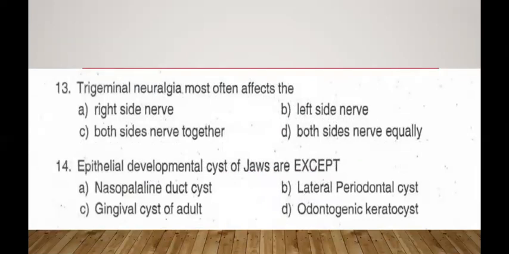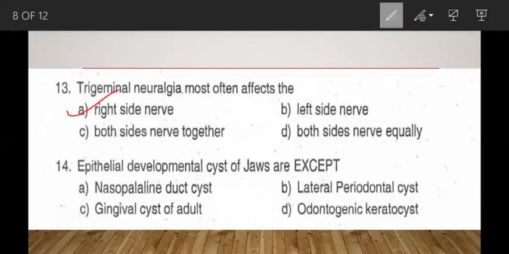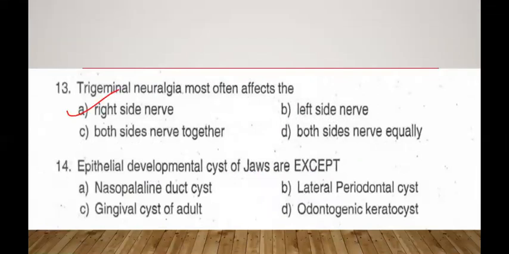Question number 13. Trigeminal neuralgia most often affects: A, right side nerve; B, left side nerve; C, both sides nerve together; D, both sides nerve equally. The most appropriate answer appears to be A, right side nerve. We know that trigeminal neuralgia typically affects one side of the face, and very rarely it may affect bilaterally. On literature reading, it has been established that there is a slight predilection on the right side of the face. So consider right side as the answer for this question.